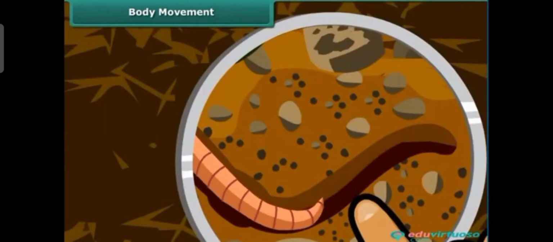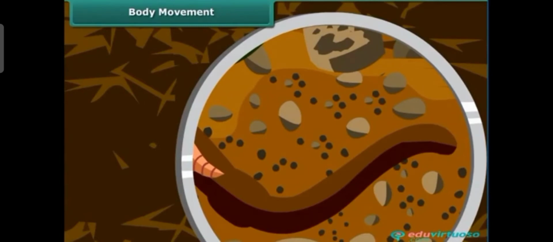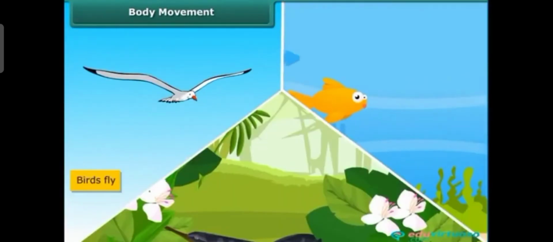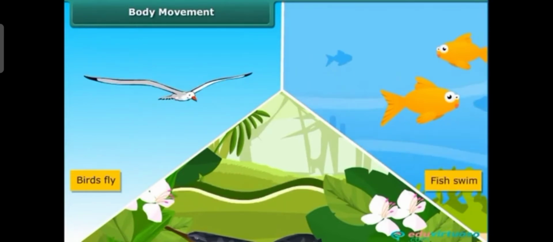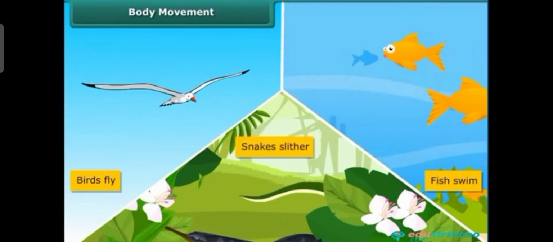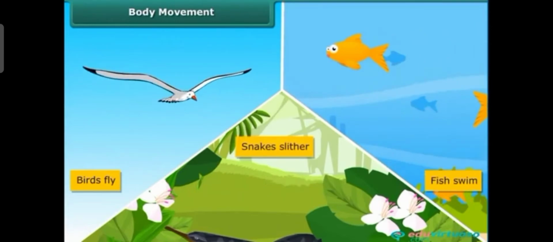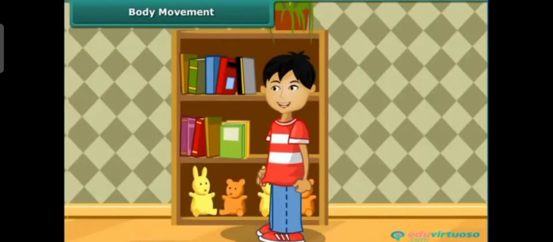How will an earthworm move? It will creep or crawl. Okay, it will creep in the soil. So that is the movement of an earthworm. And what about a bird? It will fly. Then a fish will swim. And what about a snake? It will slither. Okay, so these are the different movements of animals.